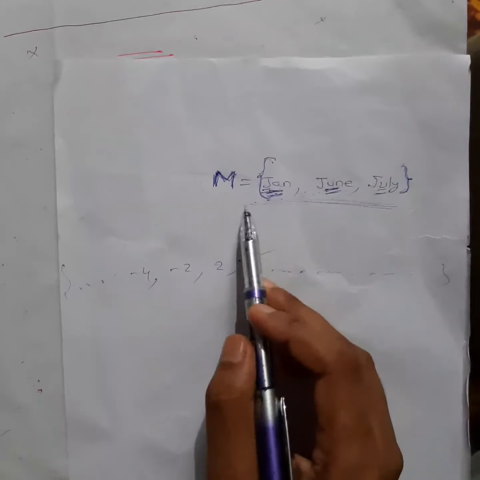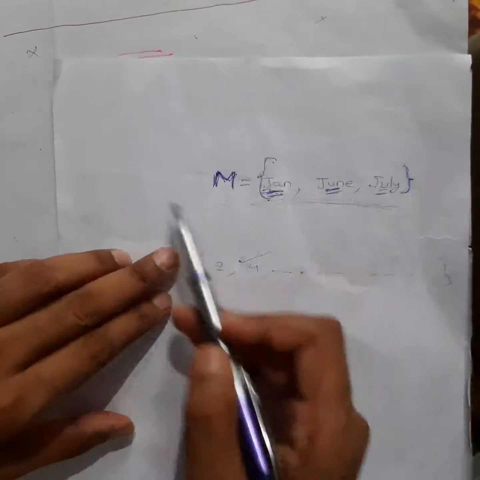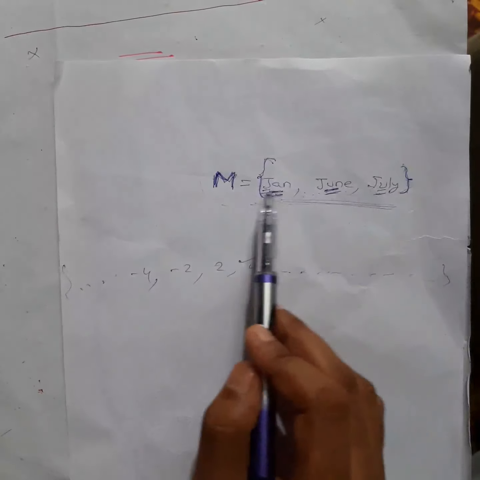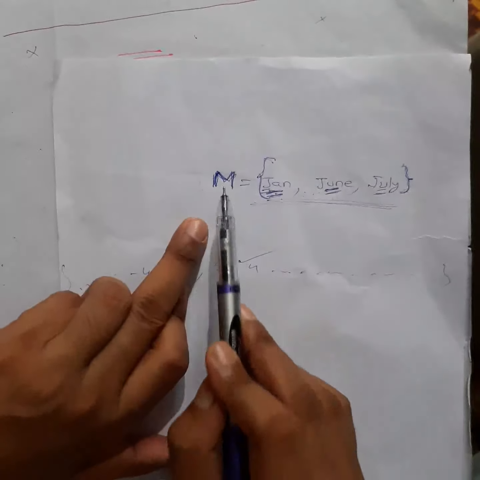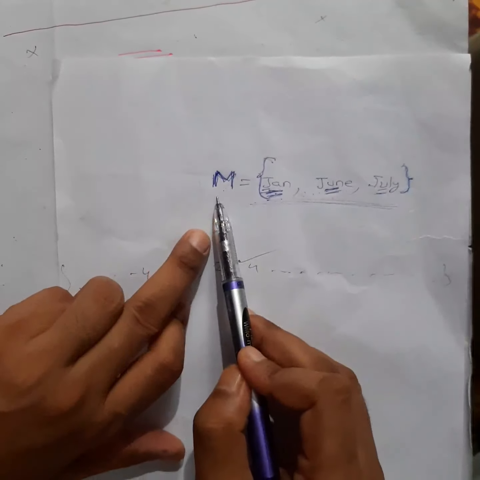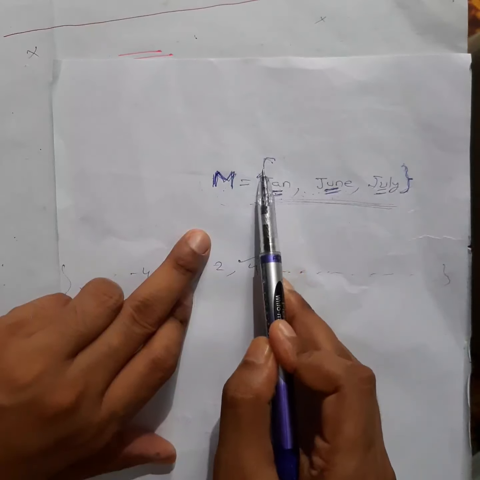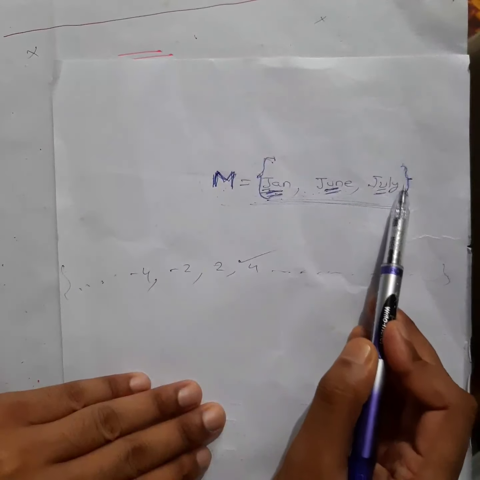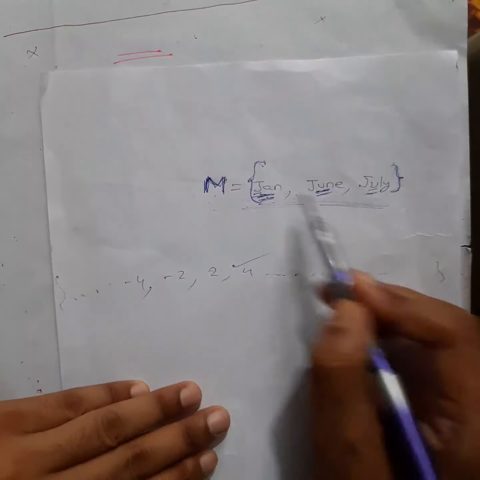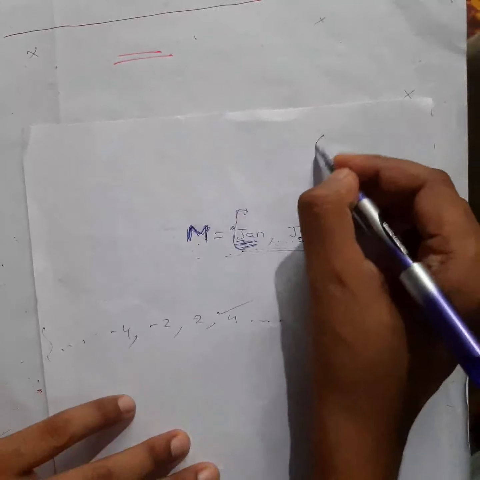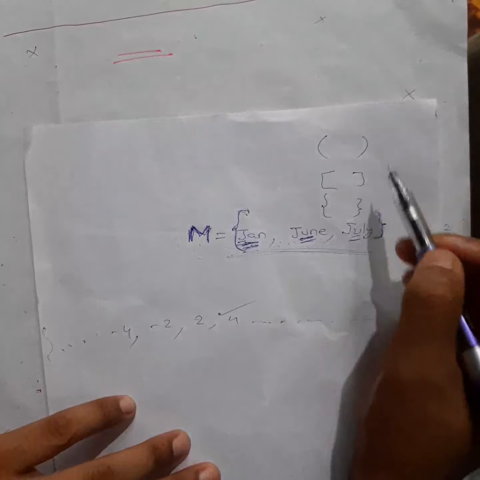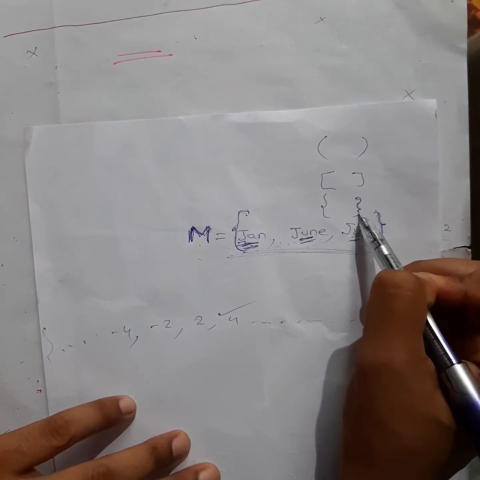Okay, so how to represent this one, again we will discuss in a separate topic. So I have just given you the idea here. Okay, so sets are always named with capital letters, and the collection is written under curly brackets. Never use the open bracket or close bracket here. You have three types of brackets, right? Round bracket, square bracket and curly bracket. So for a set we define it with this one.